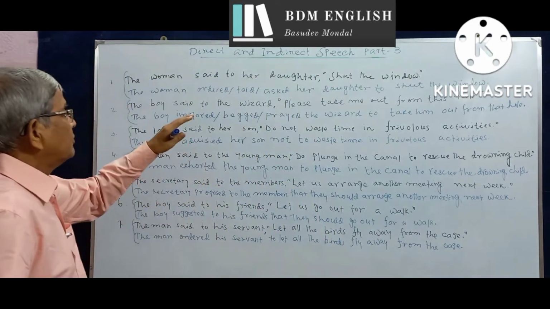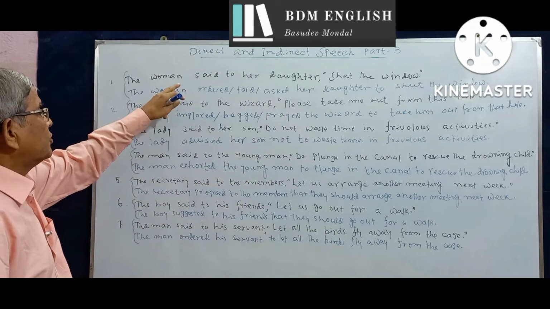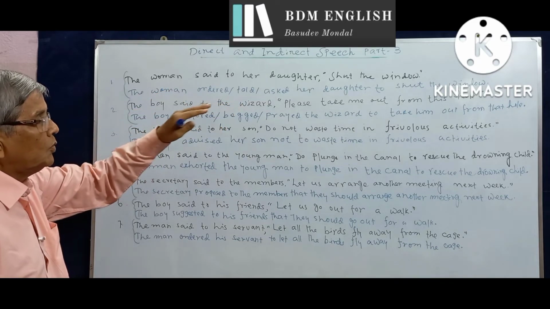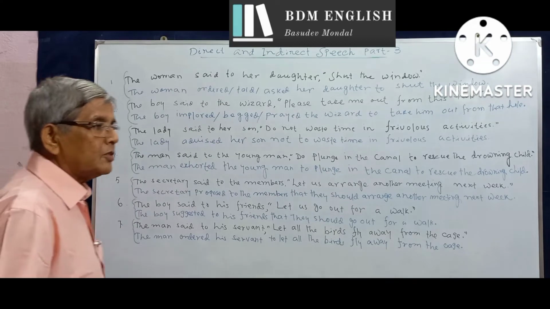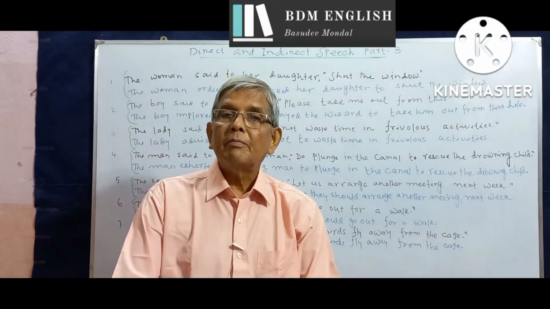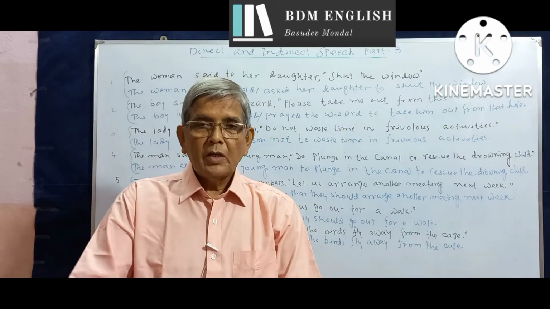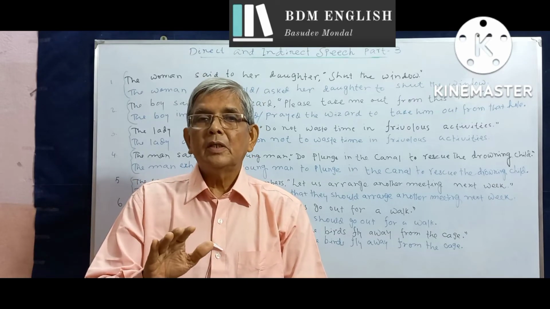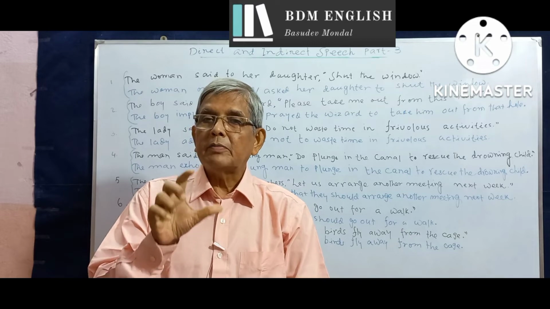And here, when we change direct speech of common imperative sentences to indirect speech, the sentence does not become a complex sentence. In all other cases, the sentence in the indirect speech is a declarative complex sentence.